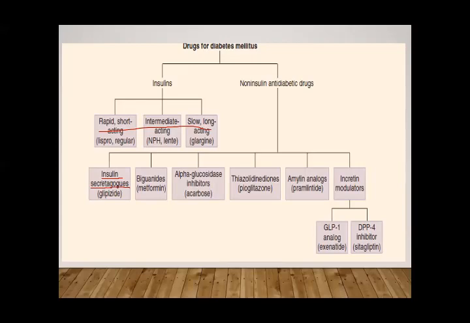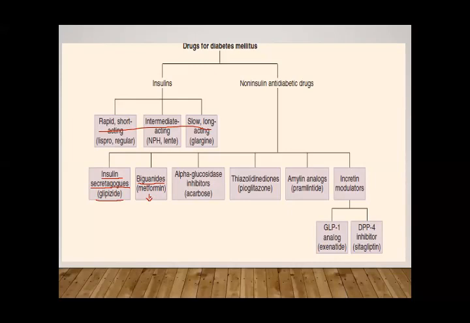In this group, we have sulfonylureas and meglitinides. ठीक है, उसमें जो drug है that is glipizide. And second, we have insulin sensitizers. They increase the sensitivity to insulin, and these drugs are the biguanides. Biguanides में एक ही drug है, metformin, and metformin is an extremely important drug for the treatment of diabetes.